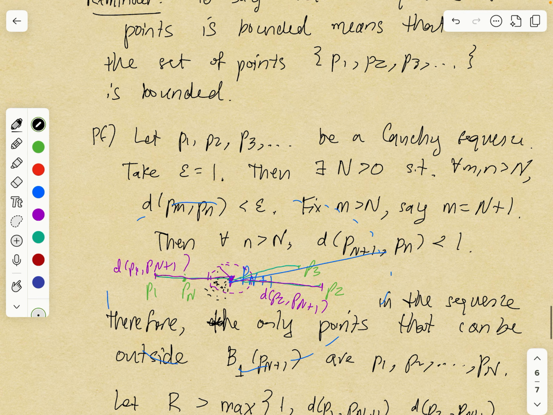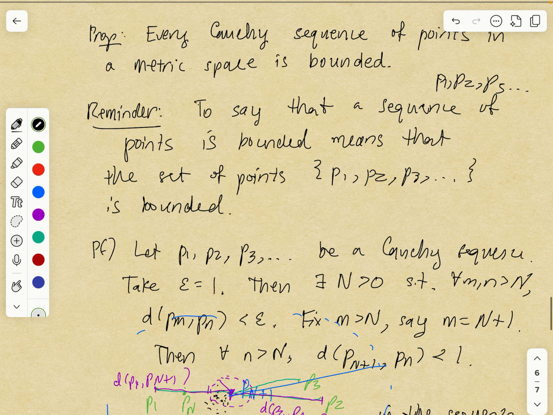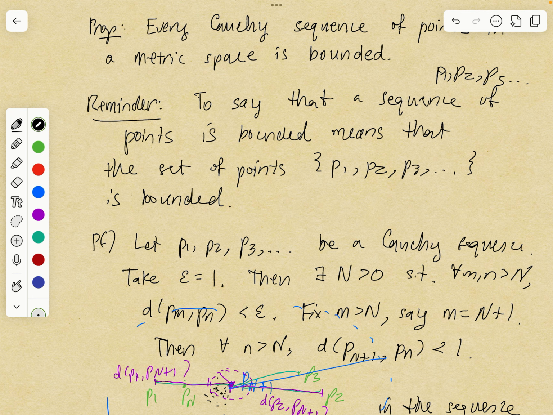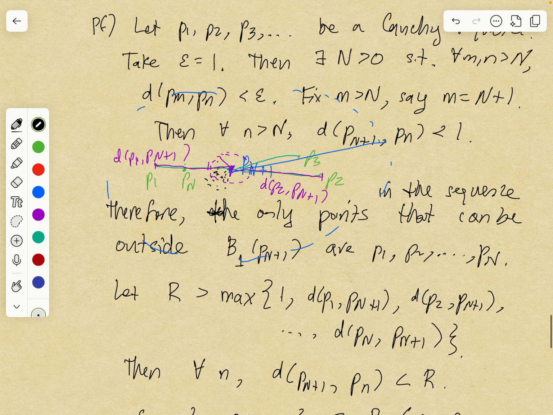So let's review. This is a useful proof to remember. This fact is sometimes useful. It's helpful to get intuition for Cauchy sequences and to know that you can't have something like some unbounded sequence. So you can't have like 1, 2, 3, 4, 5, etc. That's not going to be a Cauchy sequence because it's not bounded. So the idea is you just fix any epsilon greater than 0. In the proof, I took epsilon to be 1, but you didn't have to.